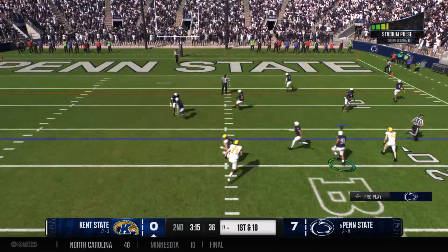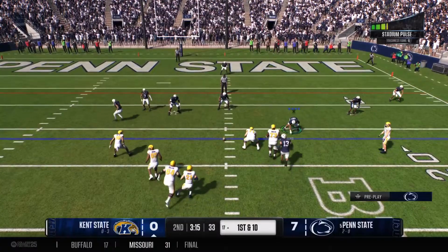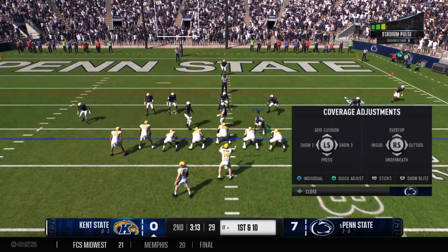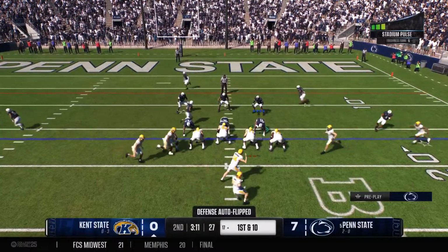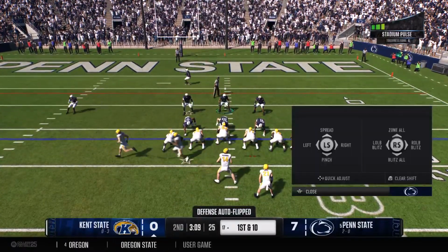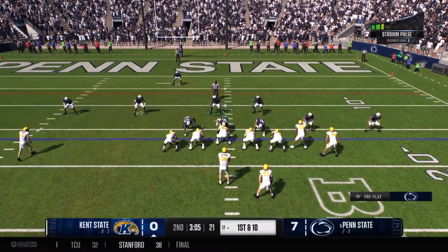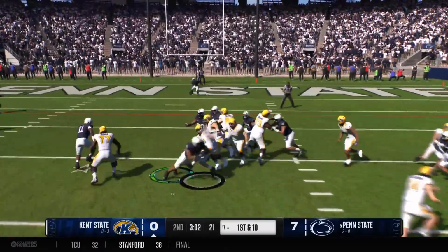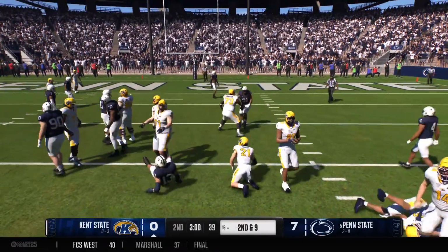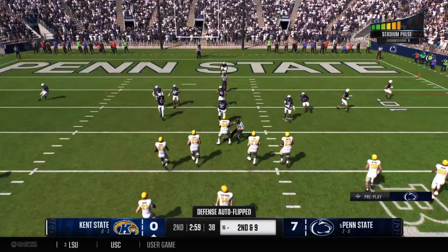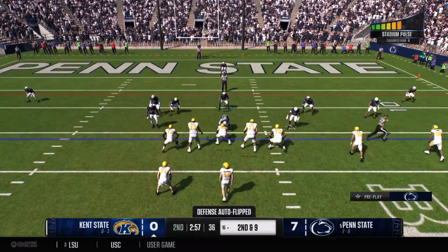The Golden Flashes in the hurry up. The secondary walks up on the line, showing press coverage. They'll run it in the red zone. It's Garcia. Picked up maybe a yard. It's down at the 16. Didn't get much on first down. It's 2nd and 9.